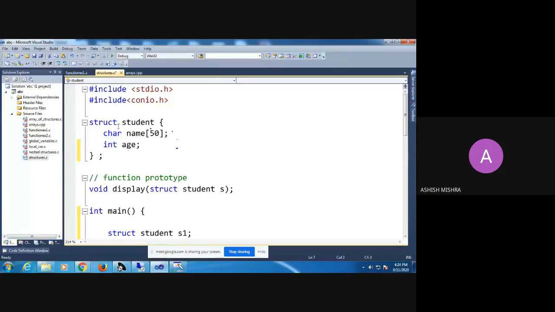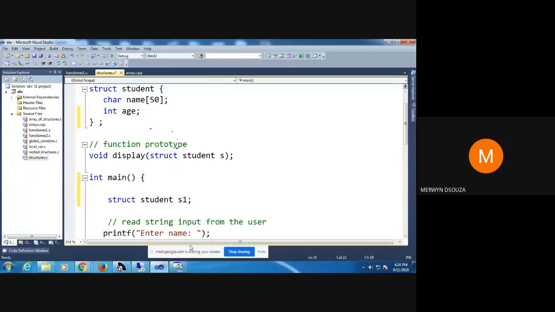Did you all understand how to declare variables? The moment you declare a variable, what does this mean? It means that variable S1 has these two members, name